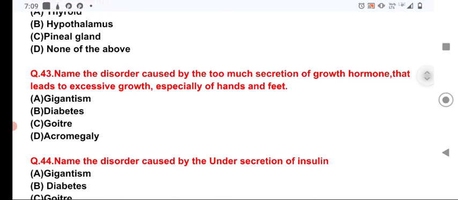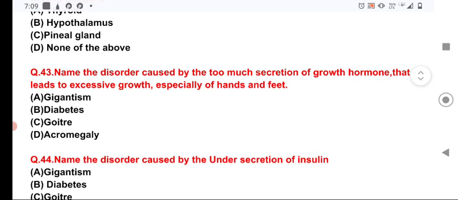Now the question number 43, name the disorder caused by too much secretion of the growth hormone that leads to the excessive growth, especially of the hands and feet, and this is known as acromegaly. Now here the option number D, acromegaly, is the right option for the question number 43.